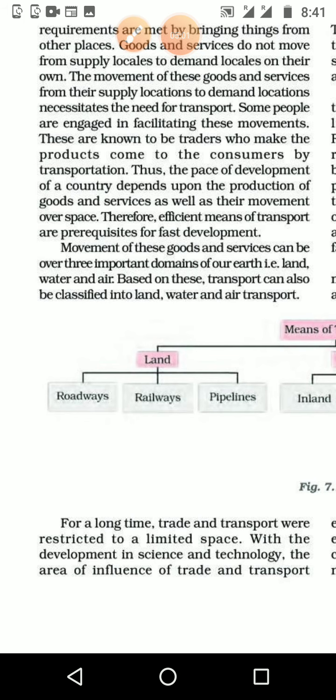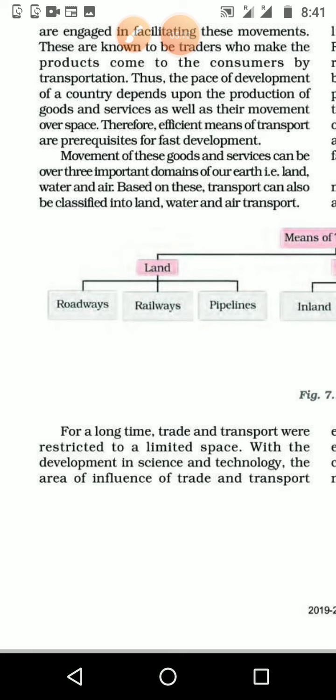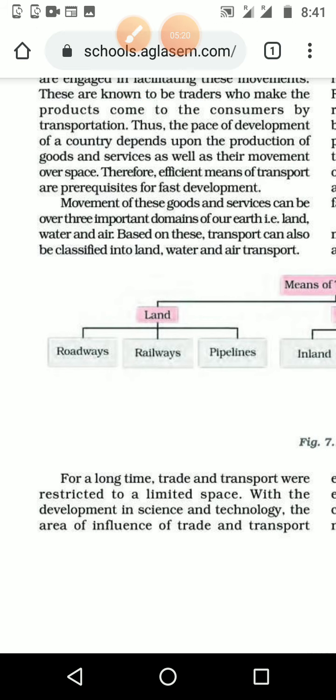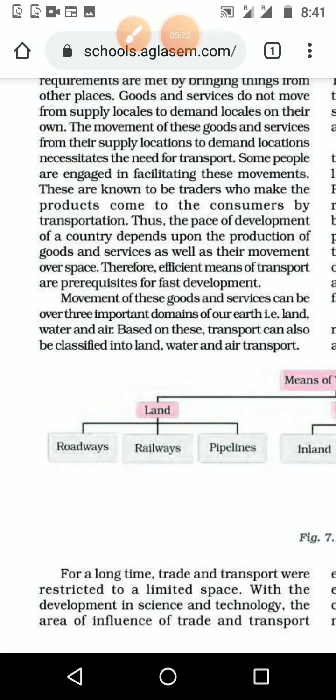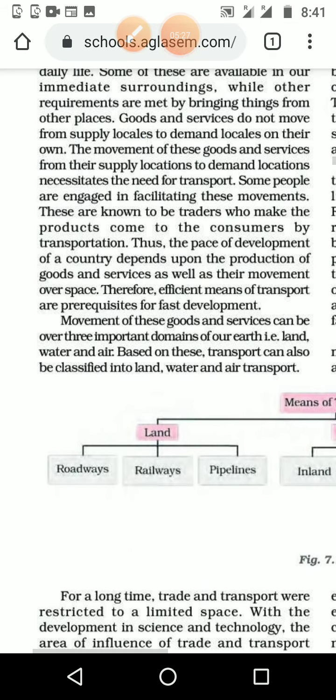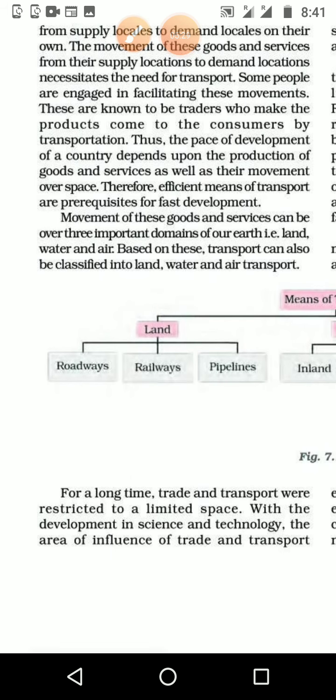The traders are bringing the things we need here in our own area, according to the need of the consumer. Thus the level of development of a country depends upon the production of goods and services as well as their movement over space. We have studied about industries and minerals in the last lessons. We have many minerals, many industries, and we are producing many things, and those products should reach the consumer. Only then can we see the proper development of our country.